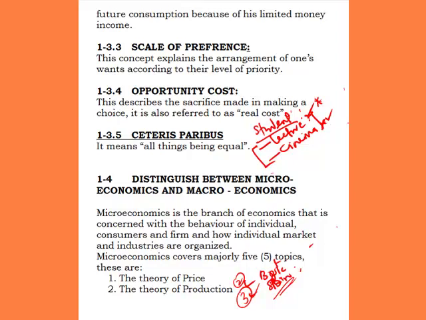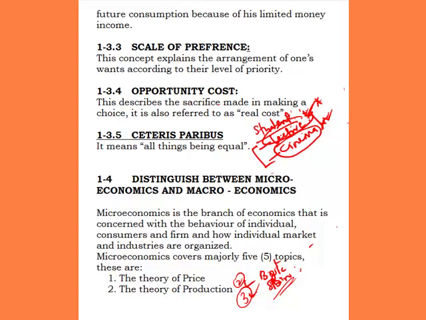Then, if eventually he decides to go for the lecture, what is the cost of this lecture? The cost of this lecture to an economist is said to be the opportunity cost. And the opportunity cost is the cost of the cinema that he left unsatisfied because he wants to satisfy the lecture. So the opportunity cost describes the sacrifice made in making a choice. You have made a choice of going for the lecture at the expense of the cinema.